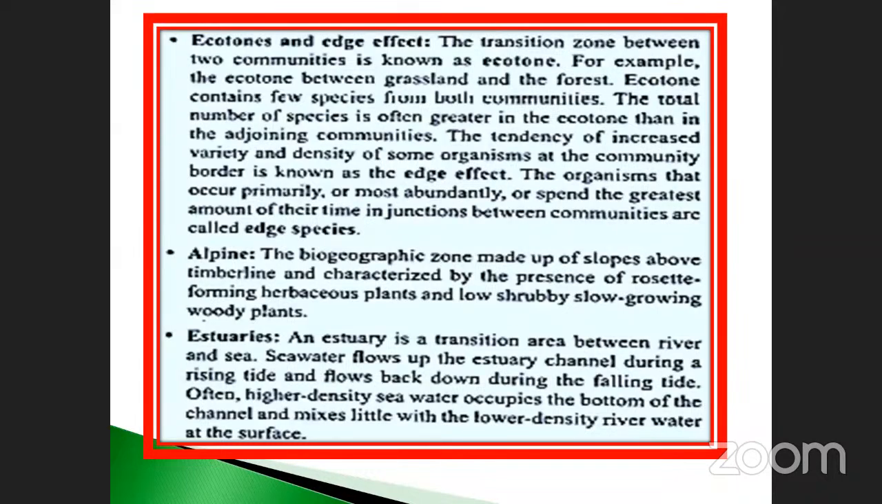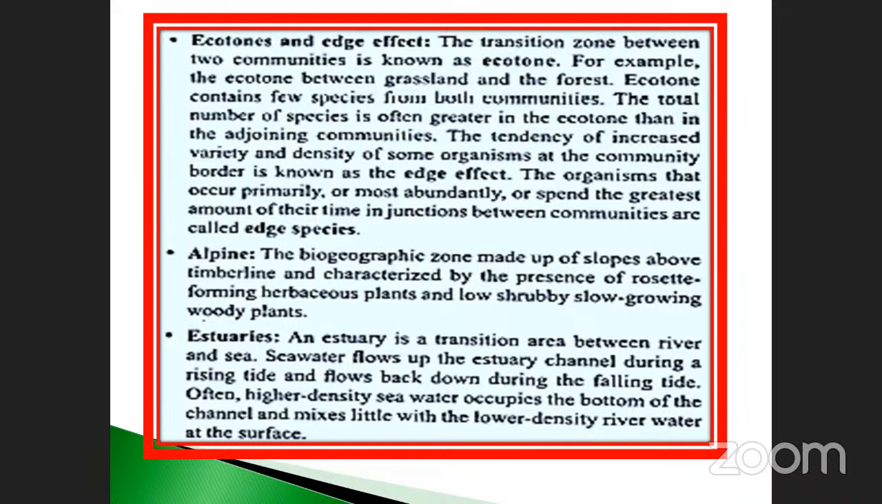And the next one is called alpine. The biogeographic zone made of slope above the timberline is called alpine tree. They are characterized by the presence of rosette-forming herbaceous plants and low shrubby, slow-growing woody plants. That is called alpine. It is nothing but the biogeographic zone. What is the meaning of zone? Already we discussed it. Tropical grassland and also herbs and shrubs and medium trees.